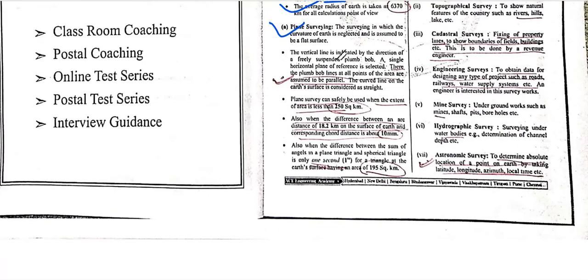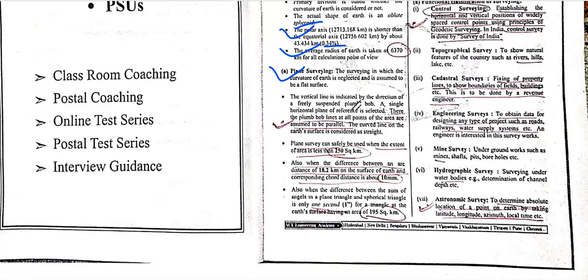The vertical line is the direction of a freely suspended plumb bob.